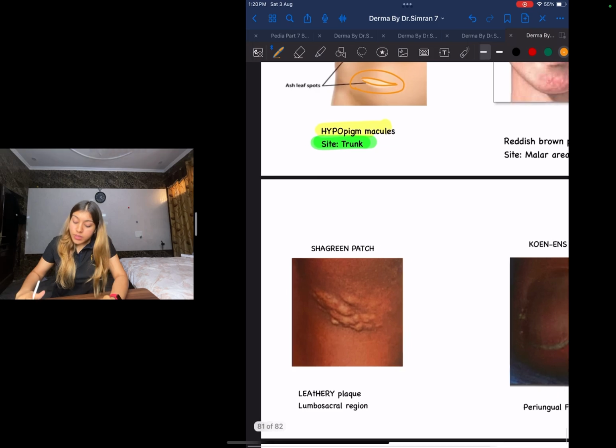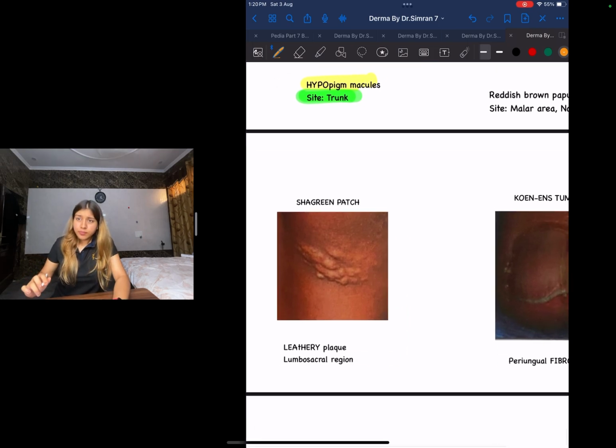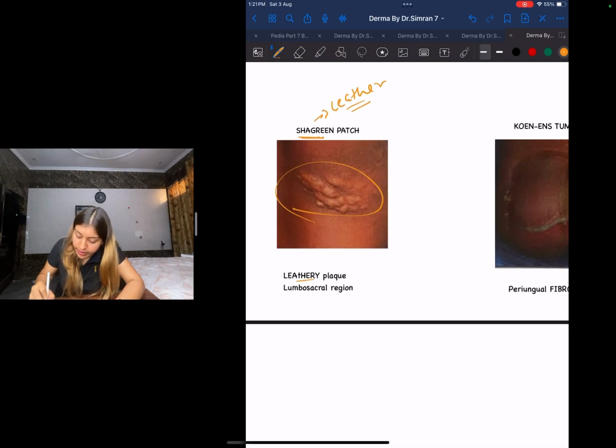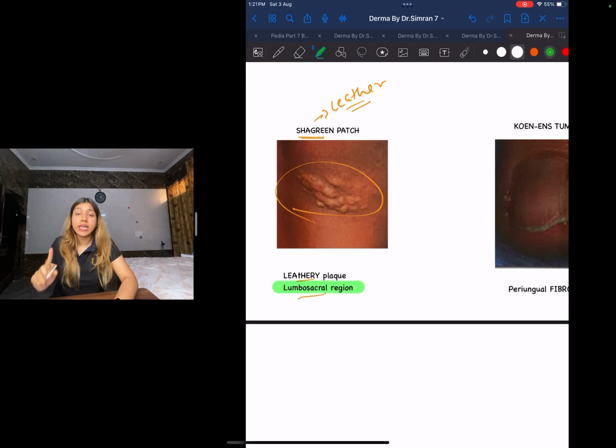Next, very important is your shagreen patch. What does the word shagreen mean? It basically means leather. So this is a shagreen patch, a leathery plaque. Where is it present? Very important: it is present in your lumbosacral region.